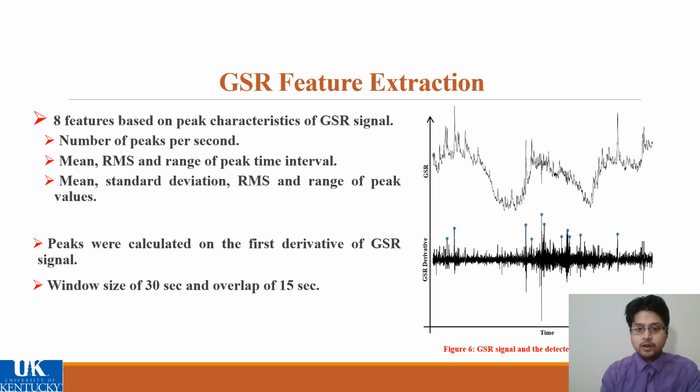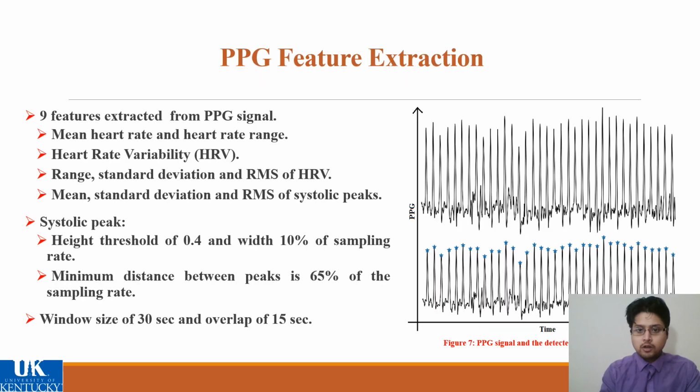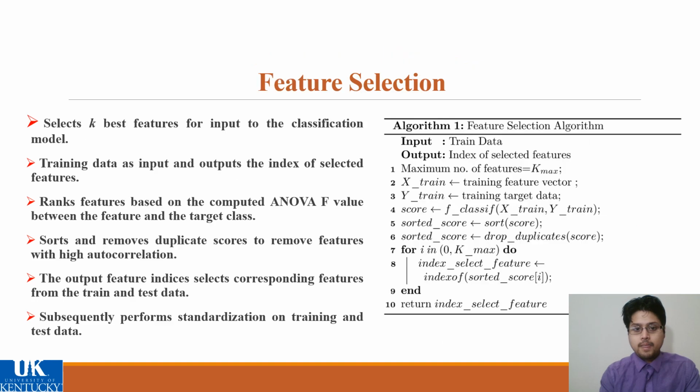These features are calculated on the first derivative of the GSR signal using a running window of 30 seconds and overlap of 15 seconds. Using the same window length and overlap, 9 features are extracted from the PPG signal, which includes mean heart rate, range of heart rate, range, standard deviation, and RMS of HRV, and mean, standard deviation, RMS of systolic peaks. Algorithm 1 shown here is used for selecting important features. It ranks features based on the ANOVA F value of the predictor and the target class. Duplicate scores are removed and top K features are selected.